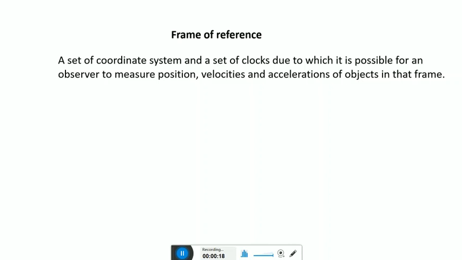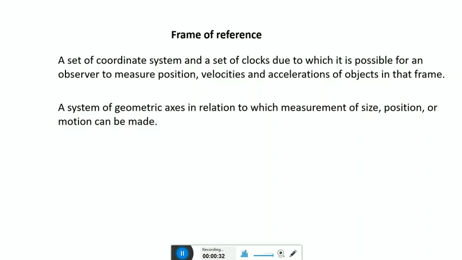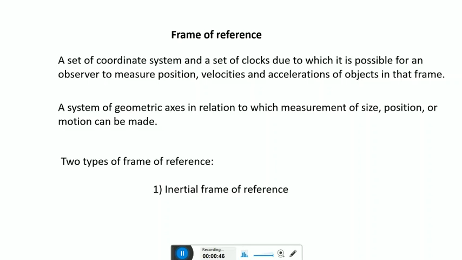A frame of reference is a set of coordinate systems and a set of clocks due to which it is possible for an observer to measure positions, velocities and accelerations of objects in that frame, or a system of geometric axes in relation to which measurement of size, position or motion can be made. Then, types of frame of reference. There are two types of frame of reference. The first one is the inertial frame of reference, also called the stationary frame of reference. And the second one is the non-inertial frame of reference, or moving frame of reference.